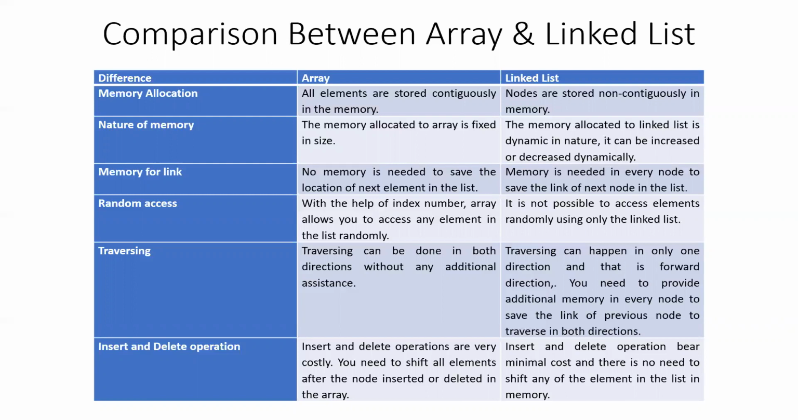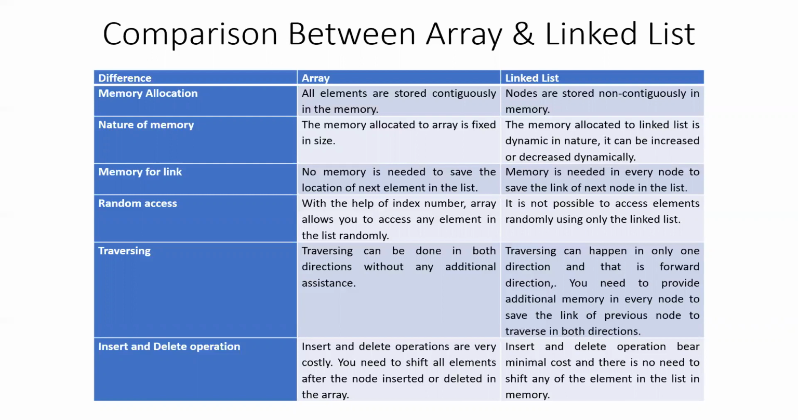Traversing: in case of an array, it is easy to traverse both in the forward and the backward direction. And in case of a simple linked list, a single linked list, we can only traverse in one direction. To traverse in the reverse direction as well, we need to use a double linked list. For that, we require additional memory.